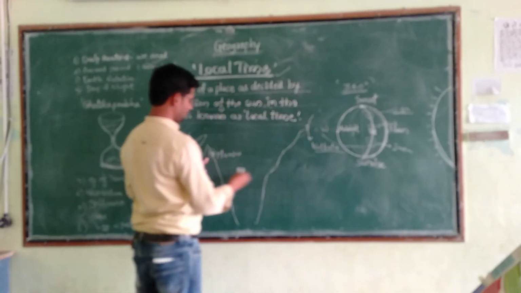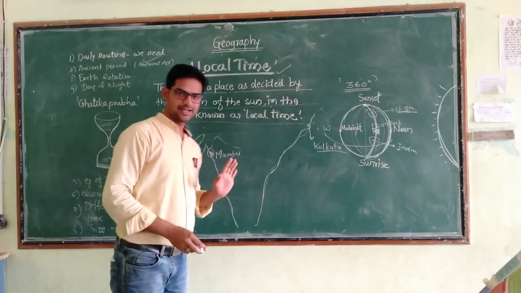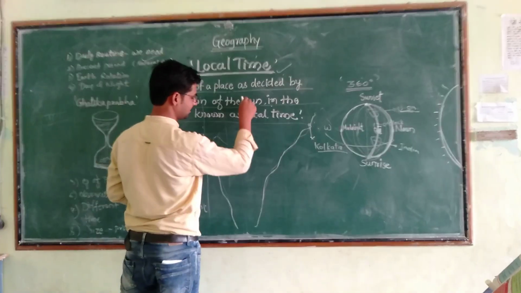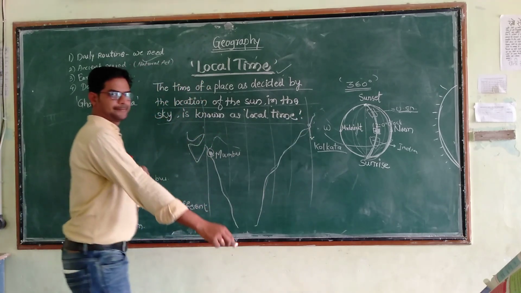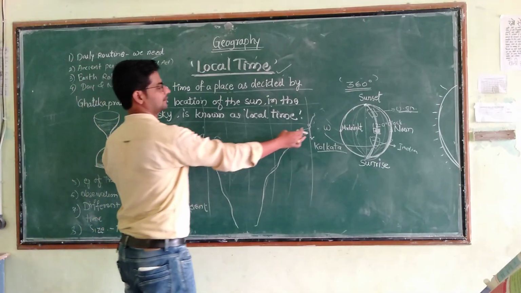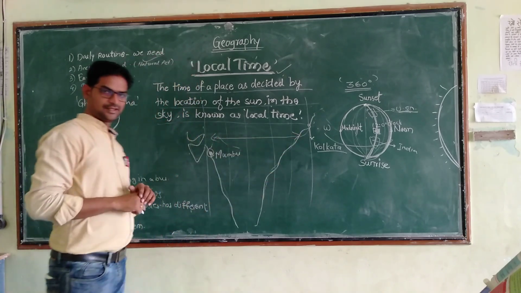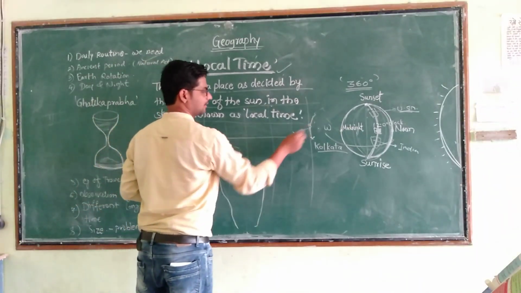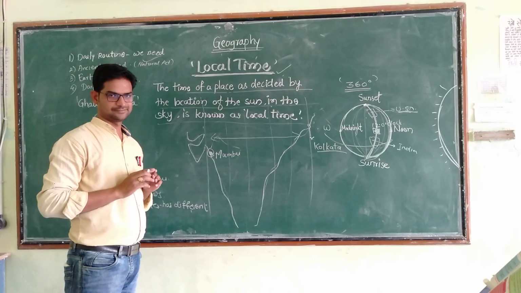Kolkata is in West Bengal, Mumbai is in Maharashtra. So there is a distance and there are some longitudes which pass between these two different places. So my dear students, there is a large distance between these two places. That's why Mumbai and Kolkata can experience two different local times.